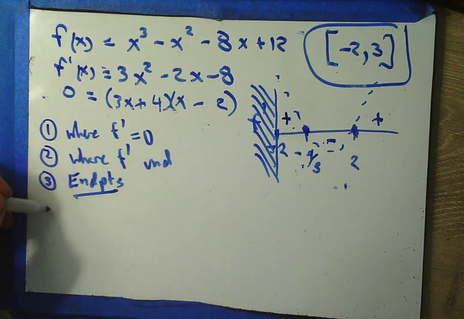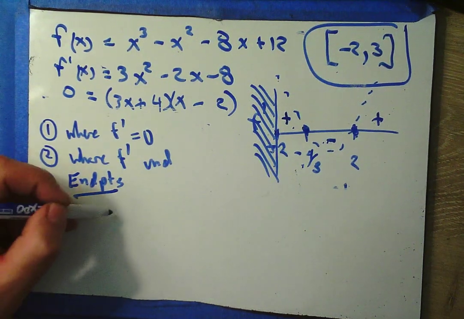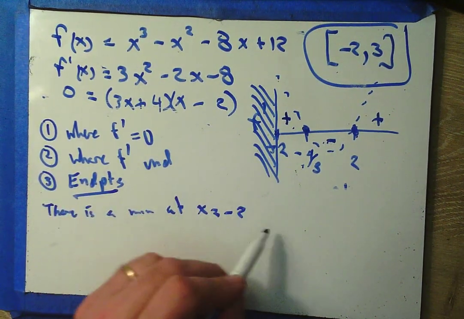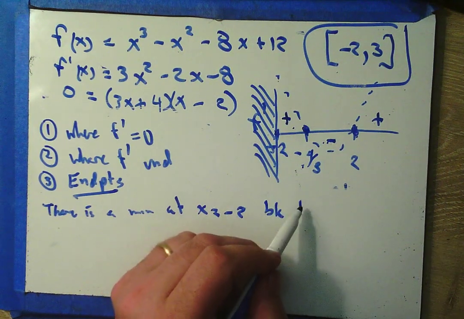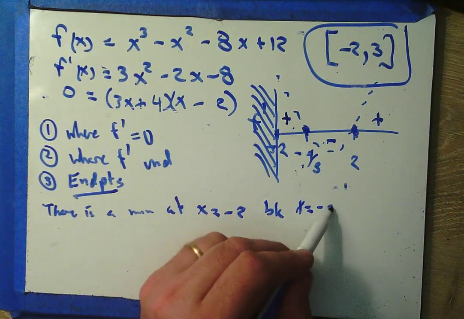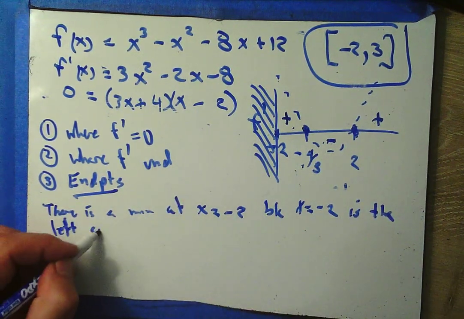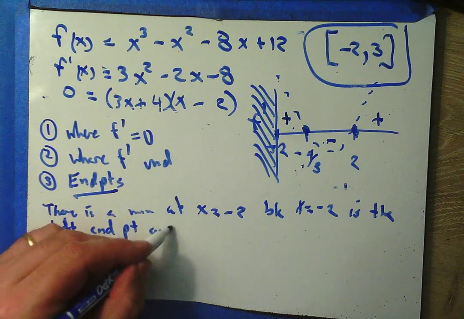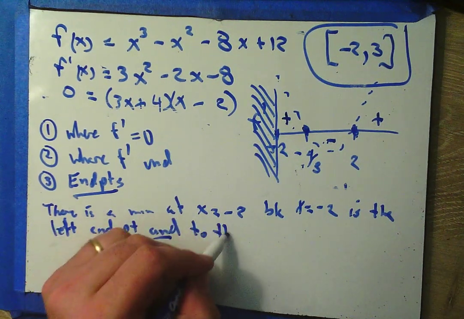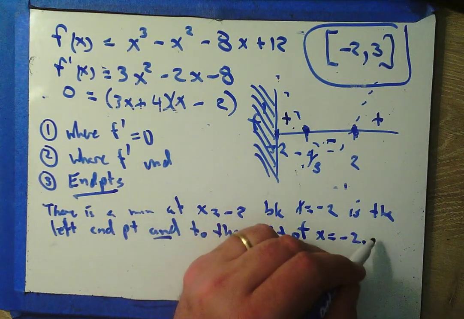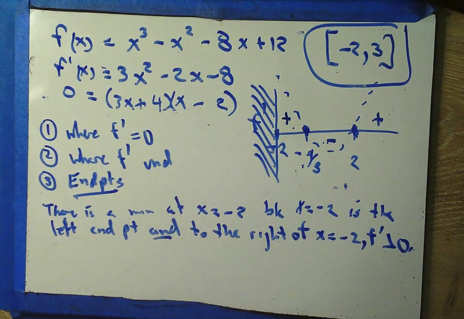Okay, so how do I justify that min? I need the special endpoint justification sentences. There is a min at x equals negative 2 because x equals negative 2 is the left endpoint, and to the right of x equals negative 2, f prime is greater than 0.